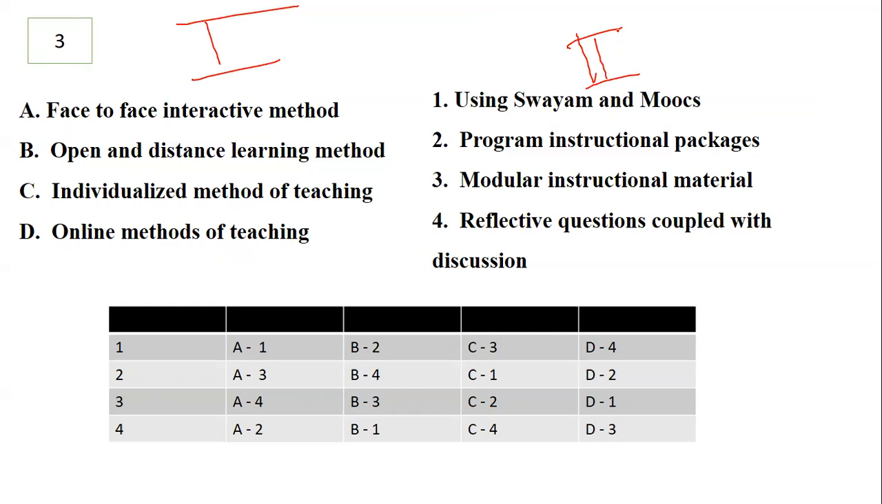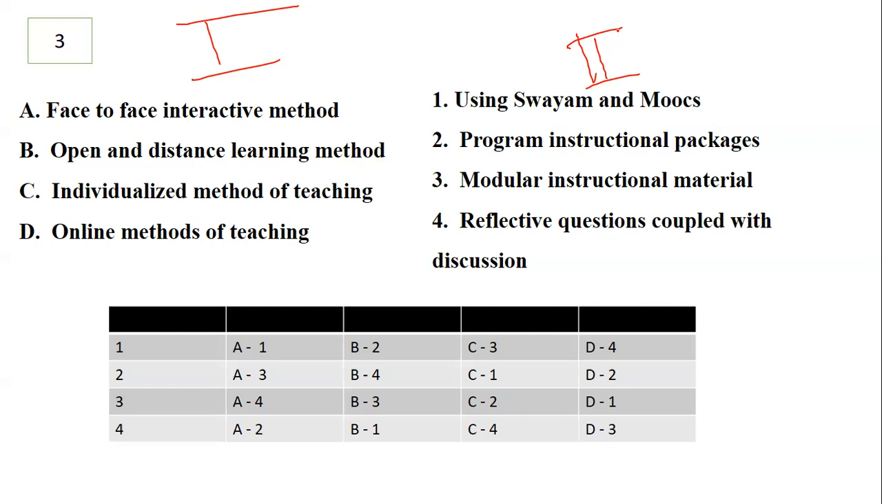Okay, so we have column 1 as face-to-face interactive method, open and distance learning method, individualized method of teaching, online method of teaching. You have to match the columns with the given methods and their meanings. We have various methods in the first column, and in the second column what exactly gets connected. So which comes under what category?